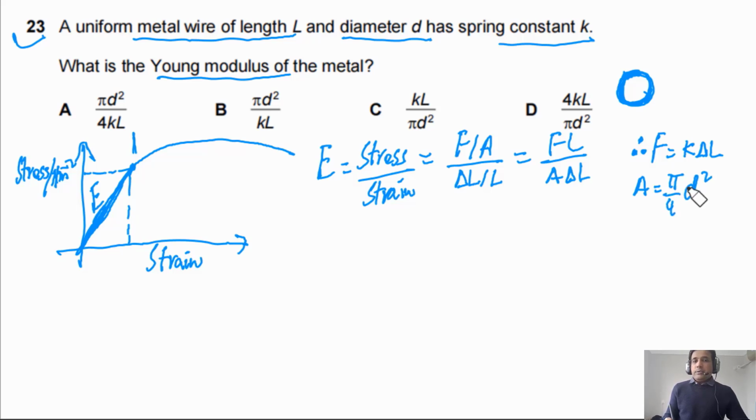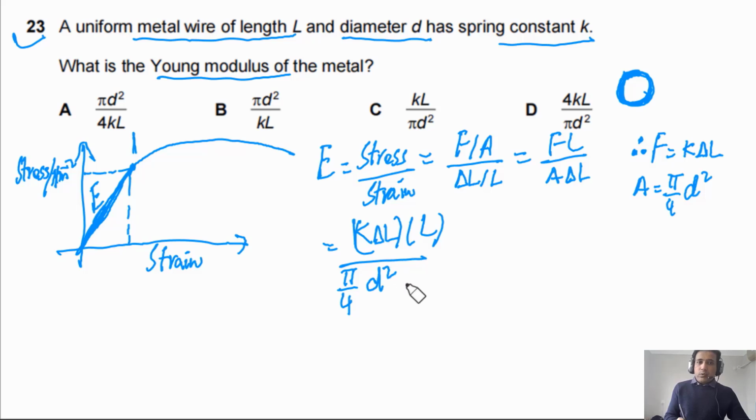So this is L divided by pi by 4 times D squared, multiplied by delta L. Now we need to simplify. Delta L cancels with delta L, and the 4 can be written on top, so this will be 4KL over pi D squared. So this is the final answer.